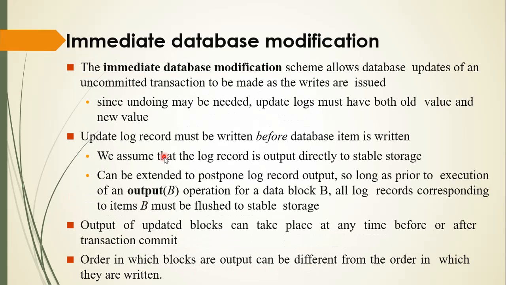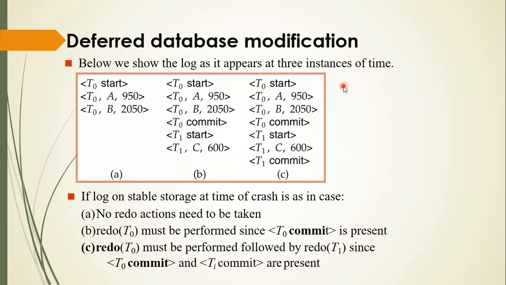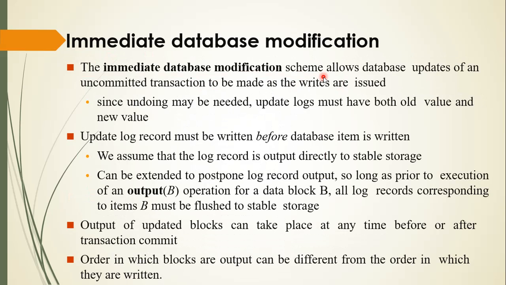So this is the deferred database modification. Second is immediate database modification. The immediate database modification scheme allows database updates of an uncommitted transaction to be made as the writes are issued. Here commit is required, Ti start and Ti commit. Since undoing may be needed, the update log must have both the old value and the new value.